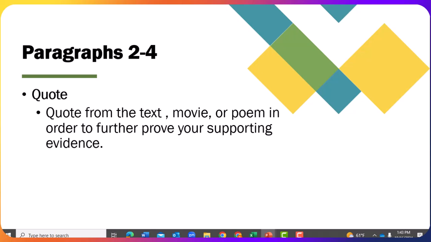Your quote will be from the text, movie, or poem, and it further proves your supporting evidence. So you can quote a spot, let's say we're talking about the movie where she said, there are no bathrooms for me here. I have to walk to Timbuktu just to relieve myself. In that section of the movie, she is standing up for her civil rights, and she is not afraid to tell her boss that the problem is more the segregation laws at NASA than it is her being late returning to her desk.